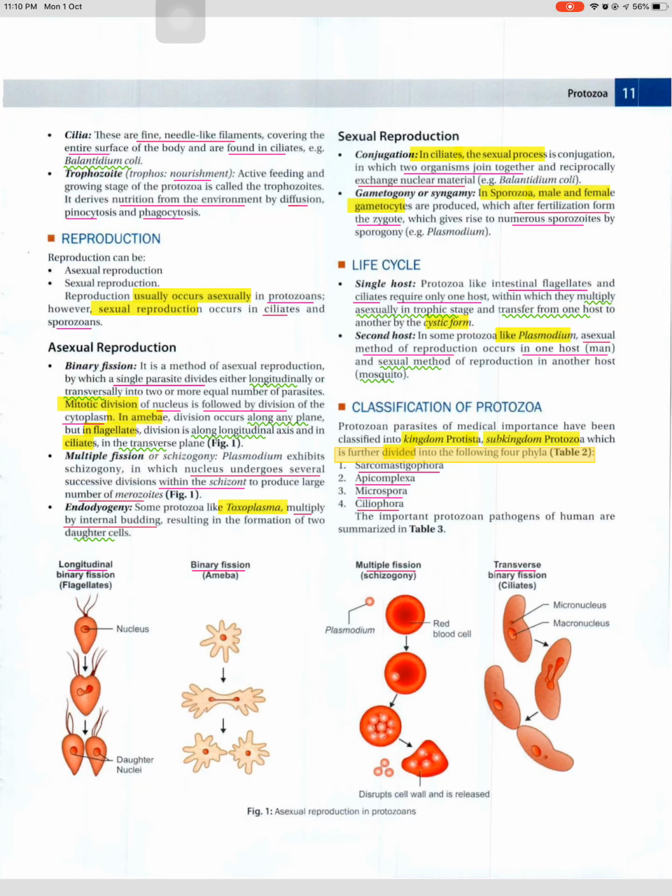Multiple fission, schizogony, transverse binary fission, ciliates. Plasmodium in red blood cell, daughter nuclei disrupt cell wall and are released. Figure 1. Asexual reproduction in protozoans. Table 2. Classification of protozoa.